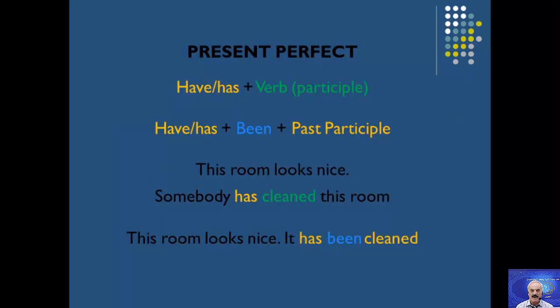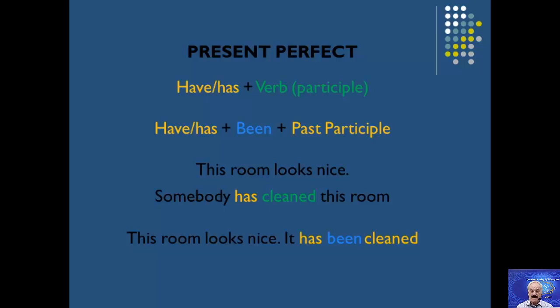Present perfect. With the present perfect, the suitable verb to be must be been, in addition to preserving and keeping have and has as they are. An example: the room looks nice. See, somebody has cleaned this room.